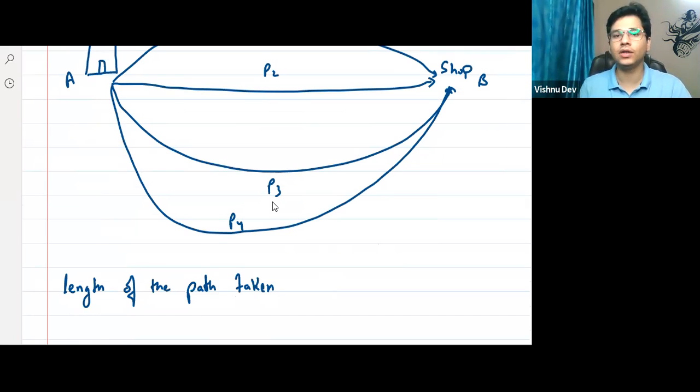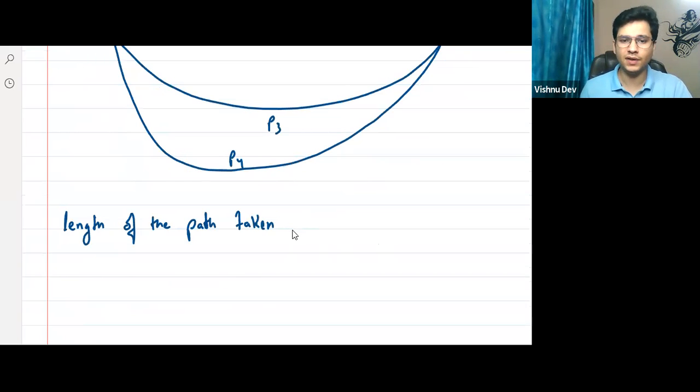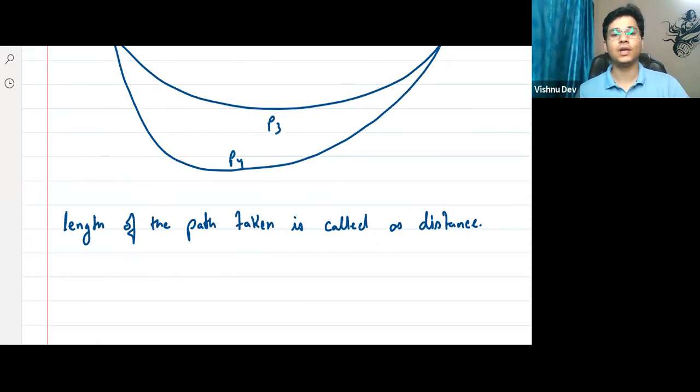So ये length of the path को मैं बोलूँगा क्या? What is the basic meaning of length of the path? Sir, length of the path taken is basically called as distance. अब समझ में आया? आया ना? Right? Yes or no? समझ में आया कि नहीं? Distance.